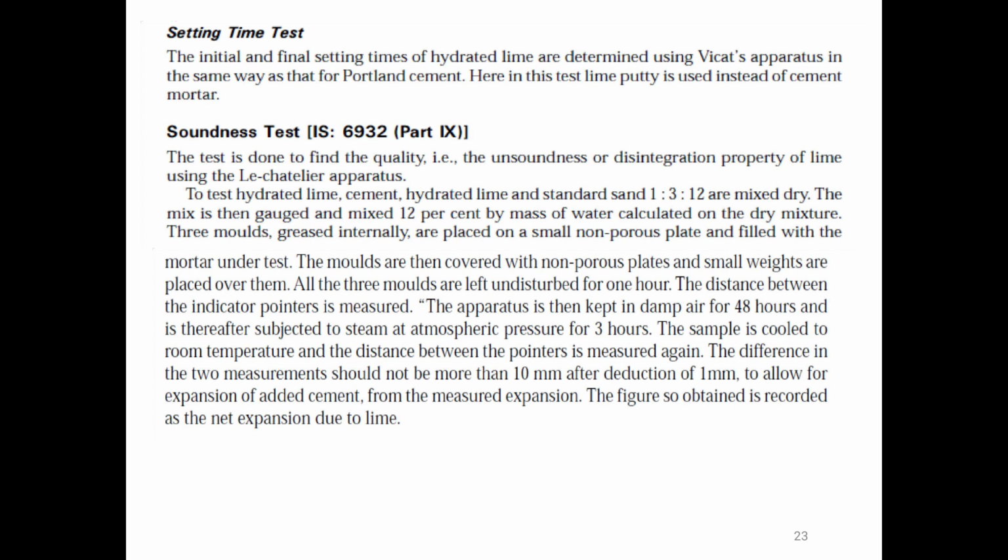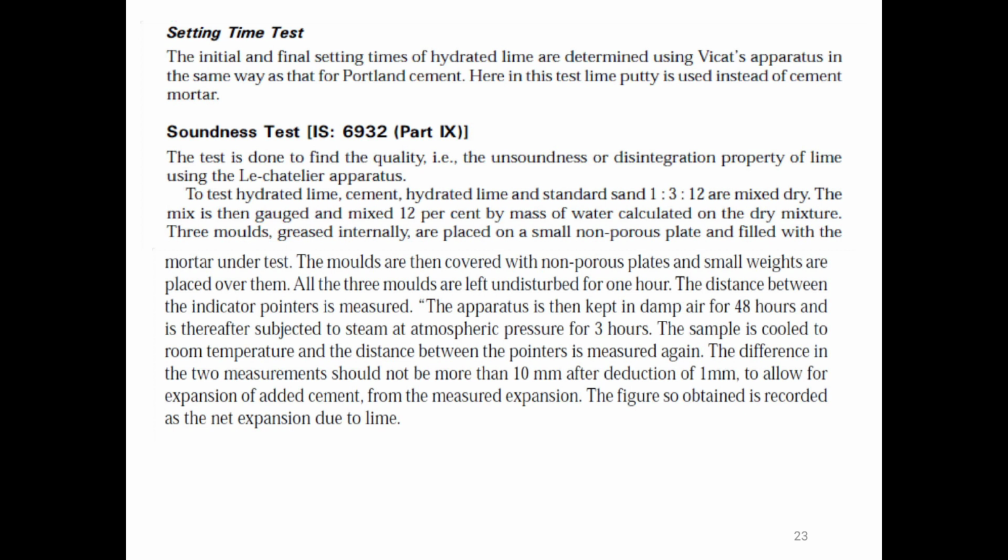Soundness test. The test is done to find the quality, that is the unsoundness or disintegration property of lime using the Le Chatelier apparatus. To test hydrated lime, cement, hydrated lime and standard sand in the ratio 1:3:2 are mixed dry.